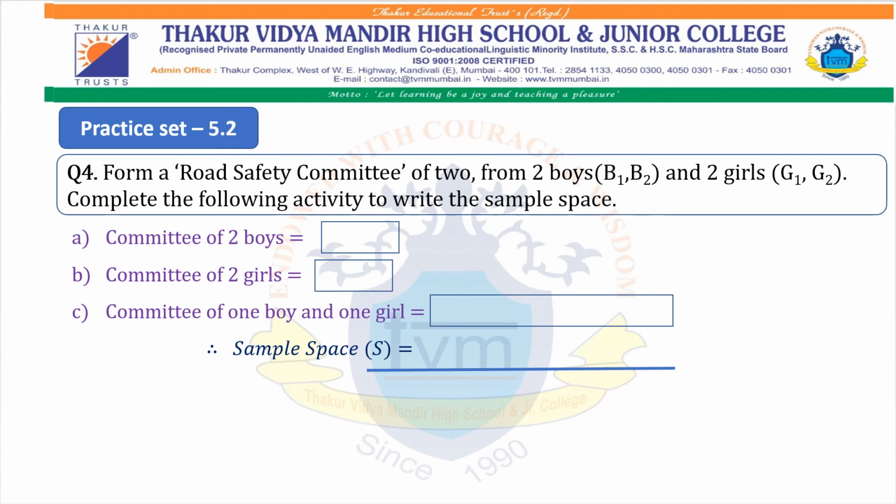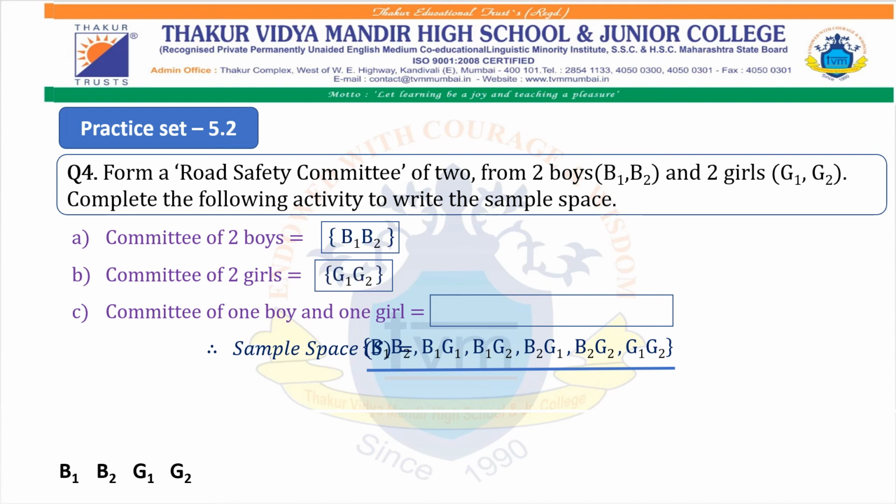Question 4. Form a road safety committee of 2 from 2 boys B1, B2 and 2 girls G1, G2. Complete the following activity to write the sample space. Committee of 2 boys, that is B1, B2. Committee of 2 girls, that is G1, G2. Committee of 1 boy and 1 girl is B1G1, B1G2, B2G1 and B2G2. Therefore, sample space is {B1B2, B1G1, B1G2, B2G1, B2G2 and G1G2}.